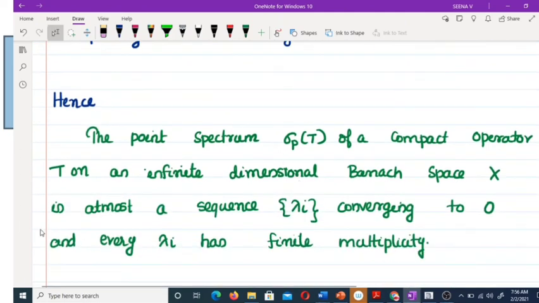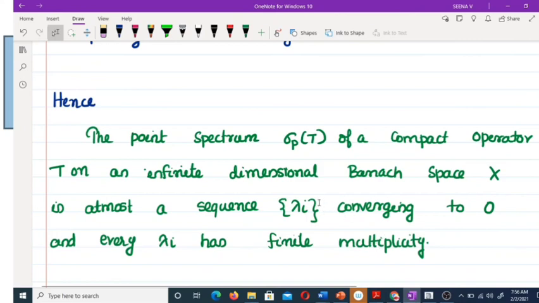And therefore, in the point spectrum sigma_p of a compact operator T on an infinite dimensional Banach space X, there is at most a sequence lambda_i converging to 0, and every lambda_i has a finite multiplicity.